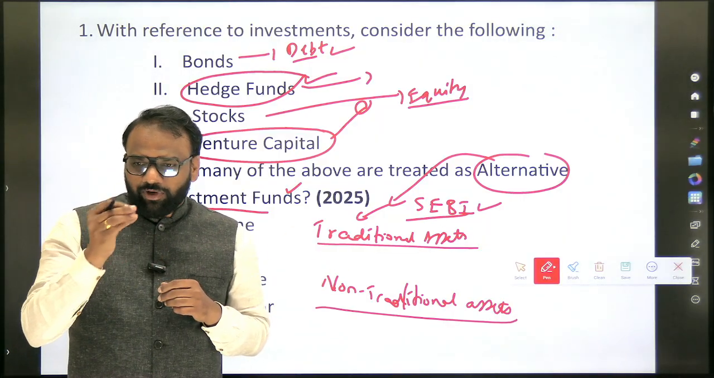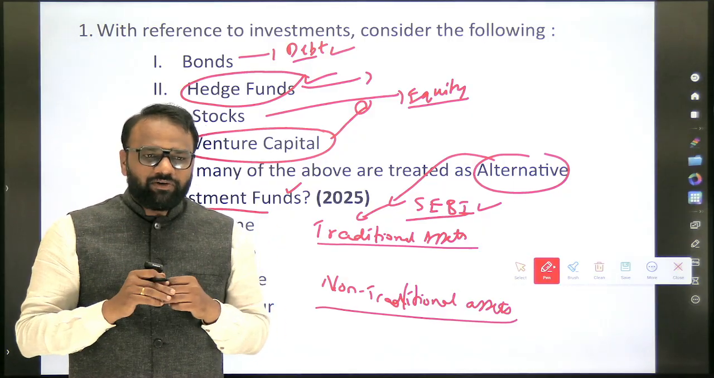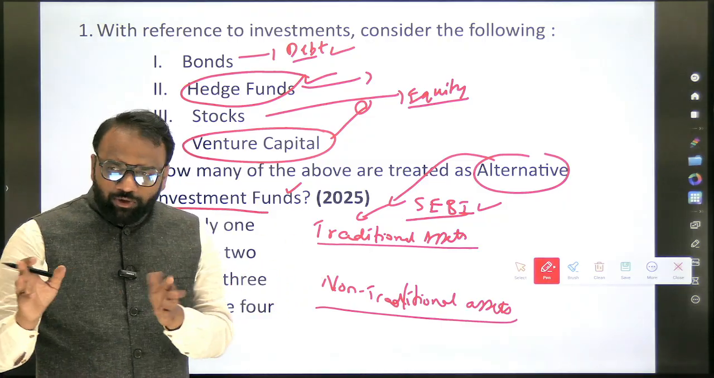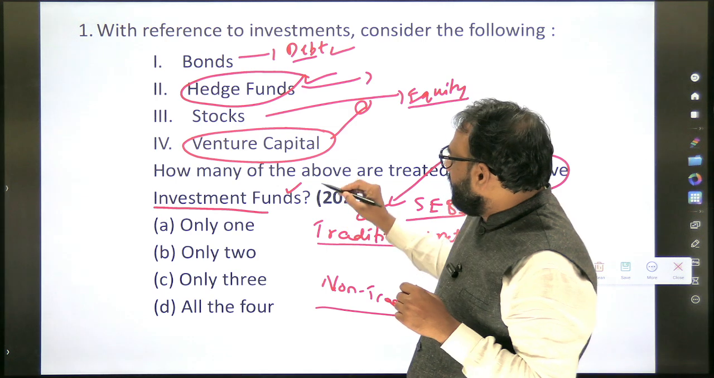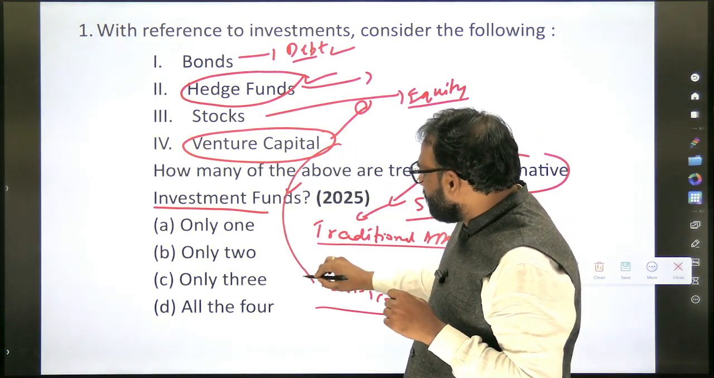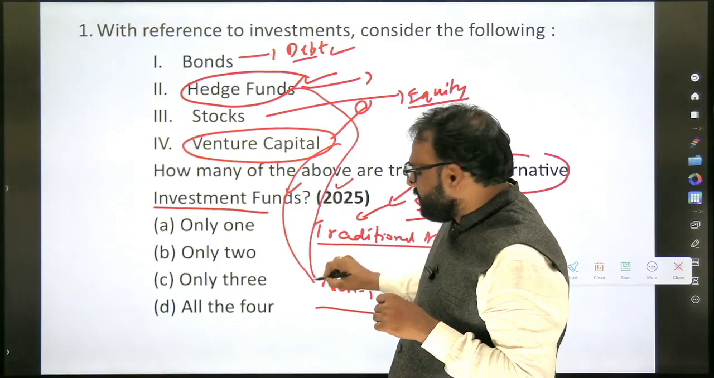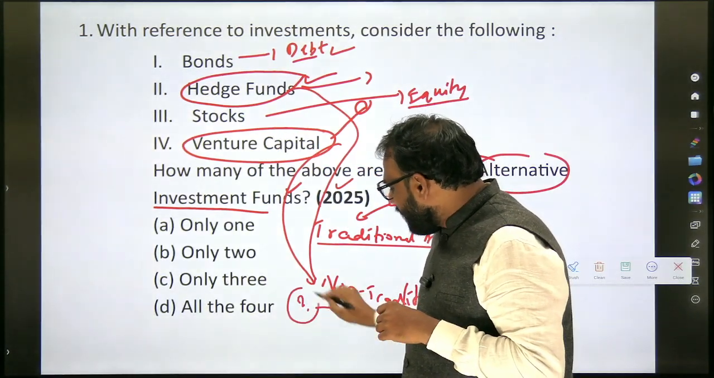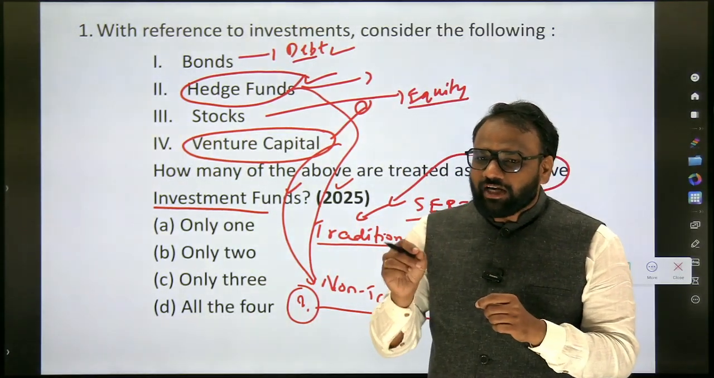Again, we are not going into detailed aspects. Just to connect to this question, whatever superficial level aspect is required, we are discussing. When it comes to non-traditional assets, we know that venture capital is considered an alternative investment fund. Hedge fund is also called an alternative investment fund. Apart from hedge funds and venture capital, which are the other investments considered as alternative investment funds?